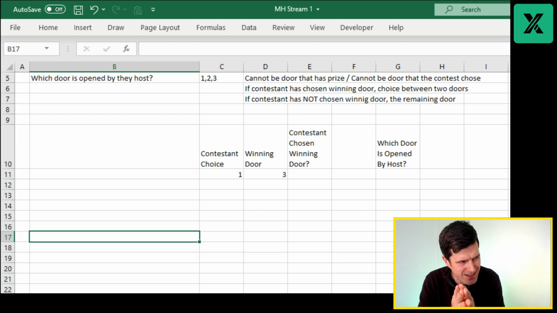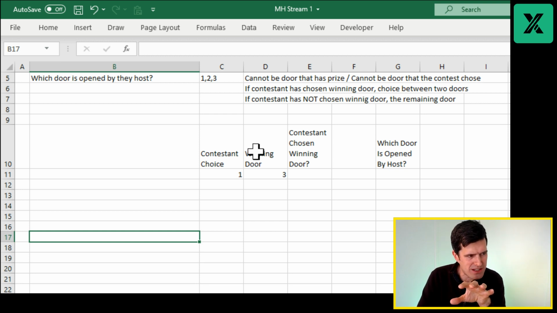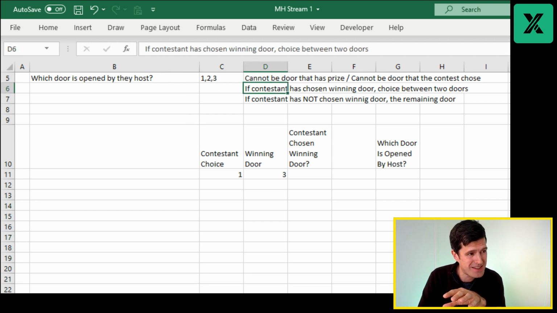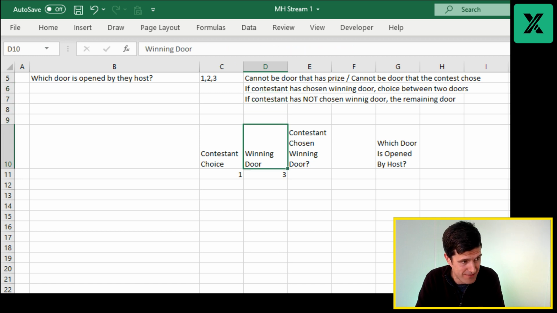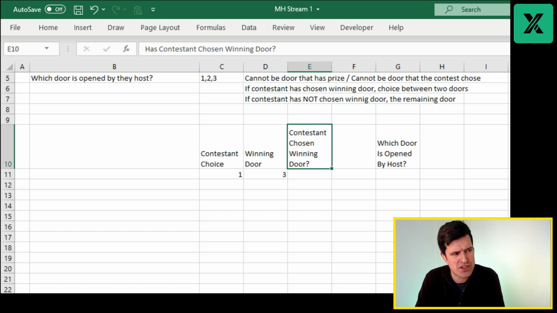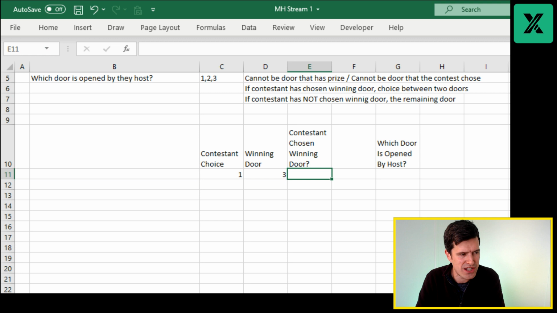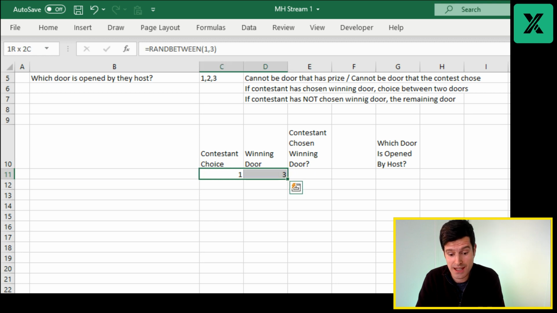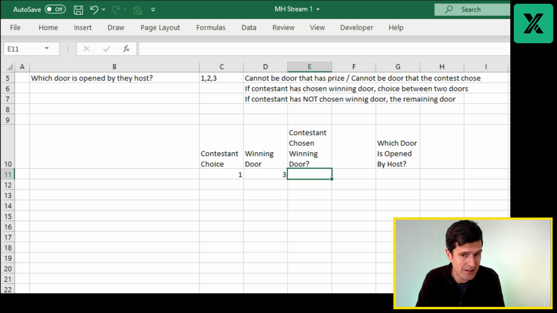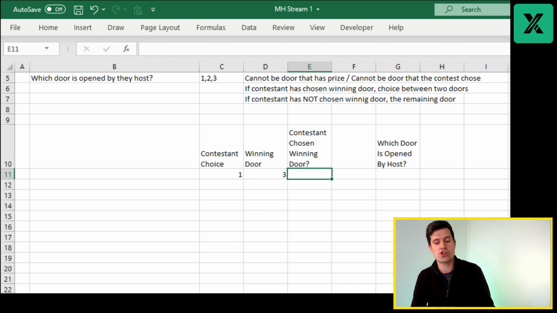Well, we're talking about a condition. A condition. So always think about things logically. And well, I've given away the answer here by articulating the logic with the word if. So if the contestant has chosen the winning door, then the condition is if this value equals this value, then the contestant has chosen the winning door.